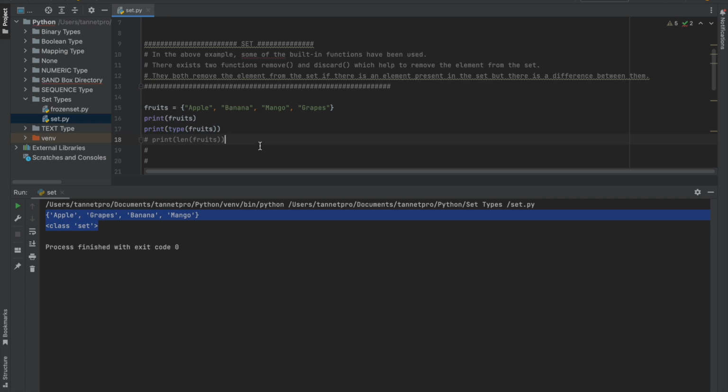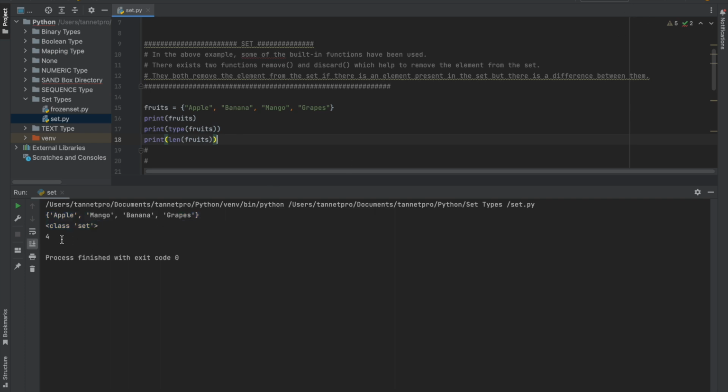And now one thing I would like to show you here is the print length command. I am going to introduce the length command. With this command I can understand how many elements are in the set type. So here I can count before running the program: 1, 2, 3, 4. So 4 elements in the set type.